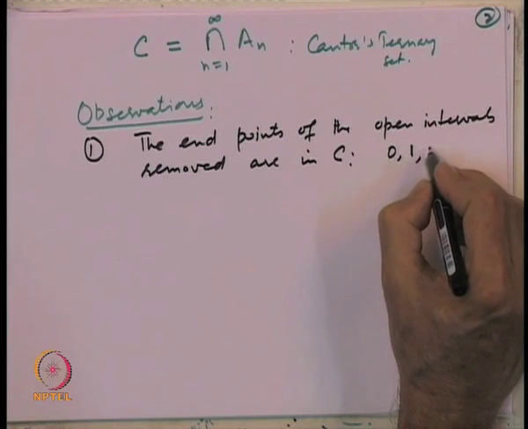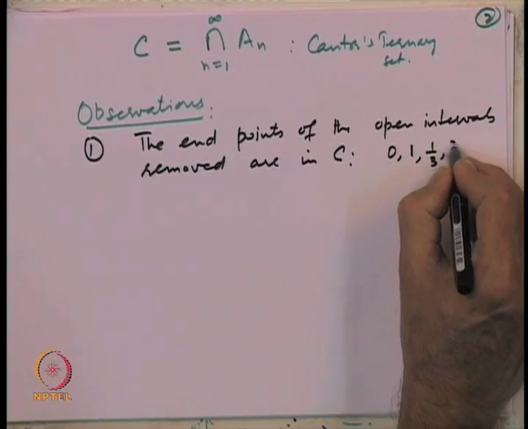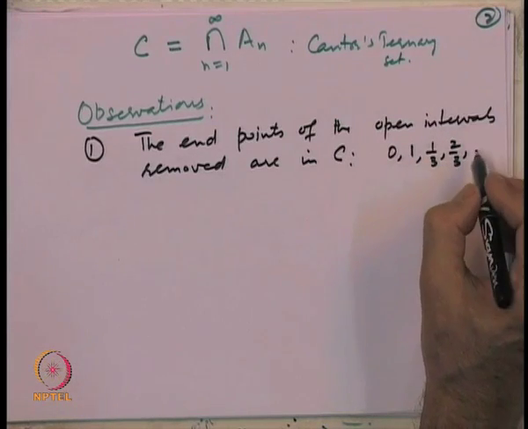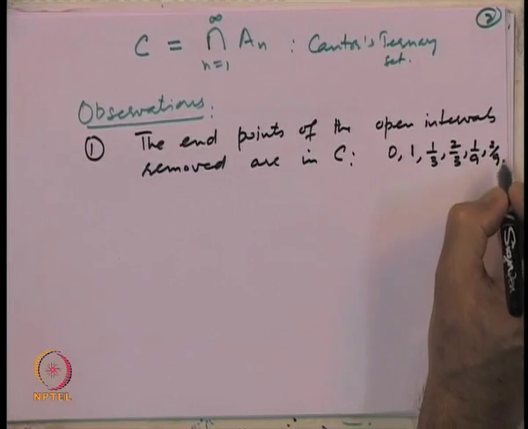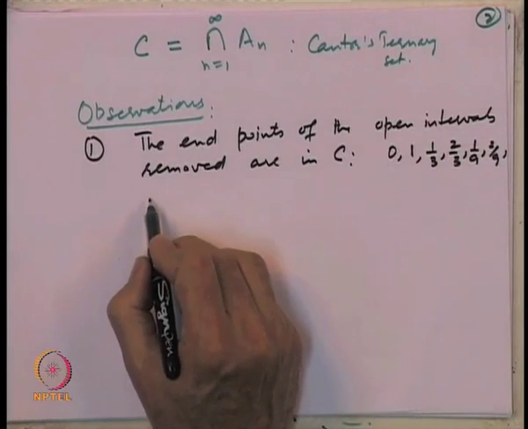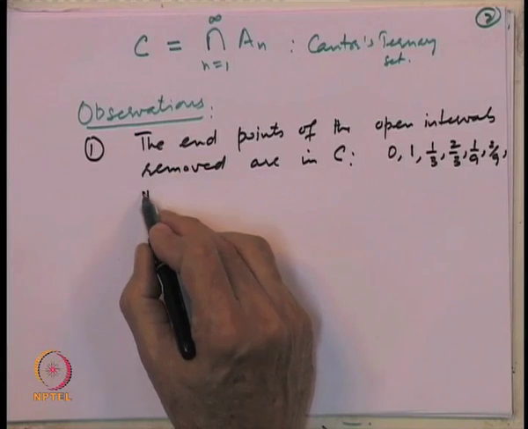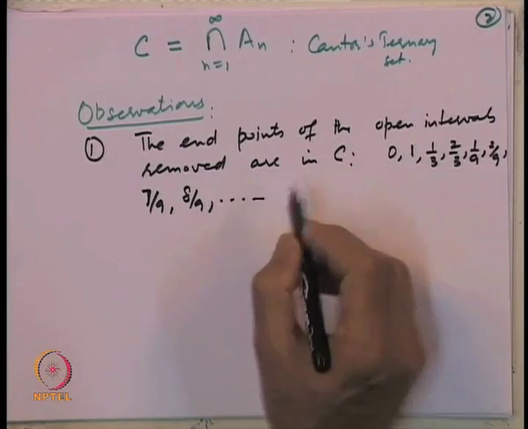At the first stage we removed the open middle 1/3. So, 1/3 is not going to be removed, 2/3 is not going to be removed, and at the next stage 1/9 will not be removed, 2/9 will not be removed, and similarly 1/3 we have already listed, then 7/9 will not be removed, 8/9 will not be removed, and so on.